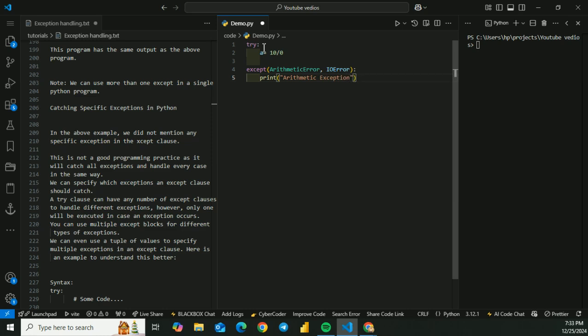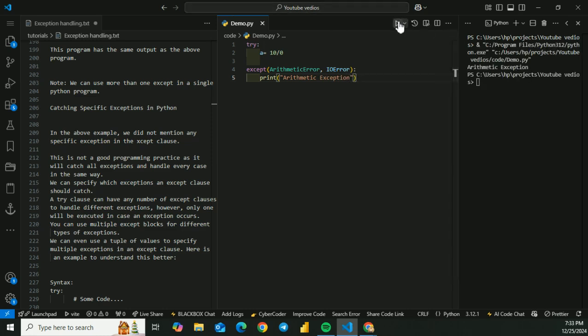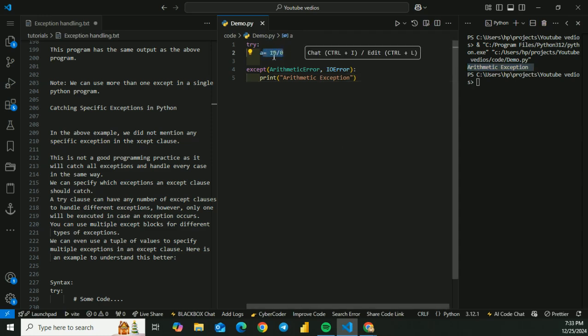So now let's see what we get as an example output. We get the output as arithmetic exception. In this we try a function where a equals 10 divided by 0, which is not possible because you can't divide any number by 0.